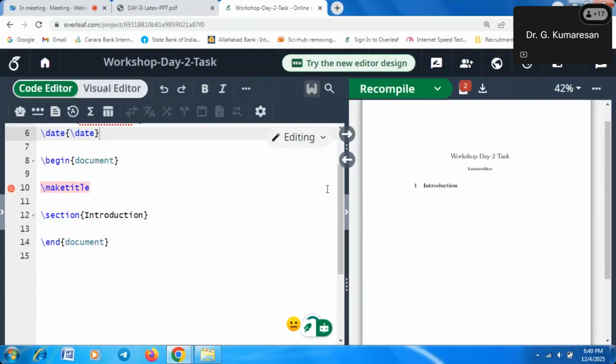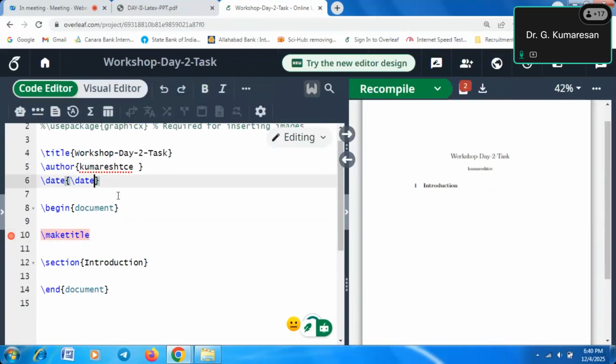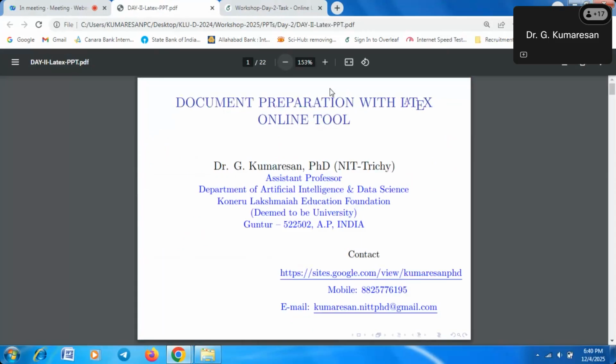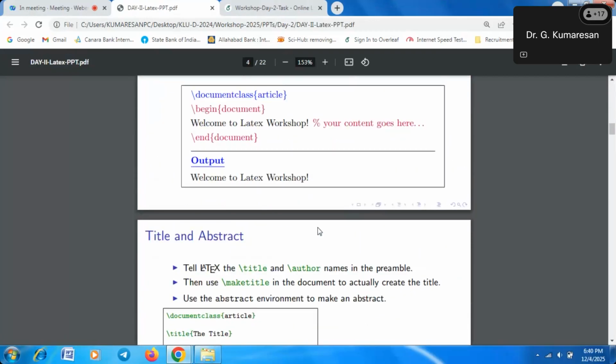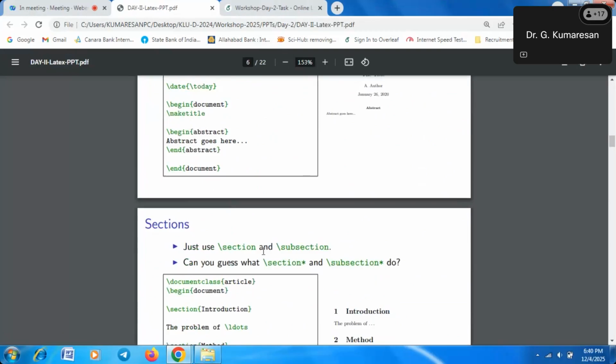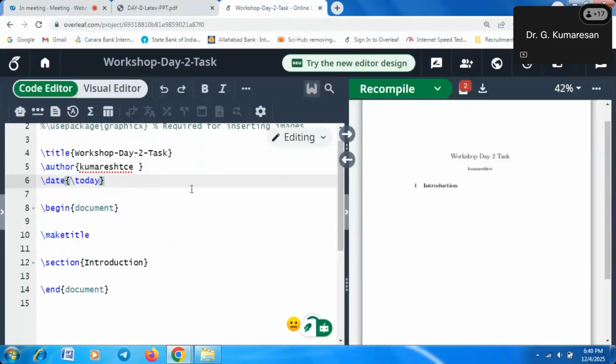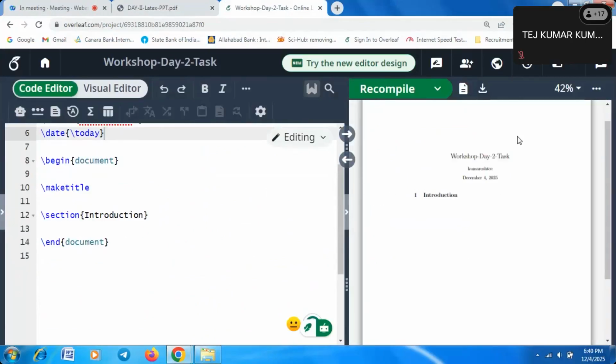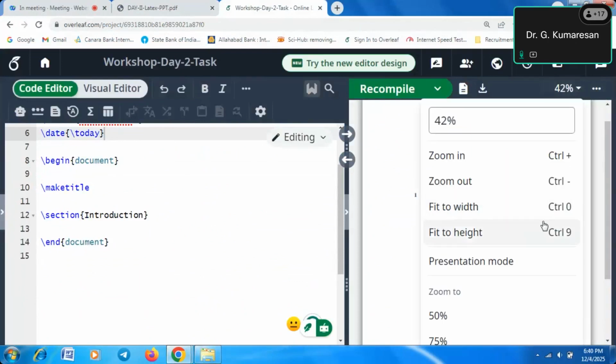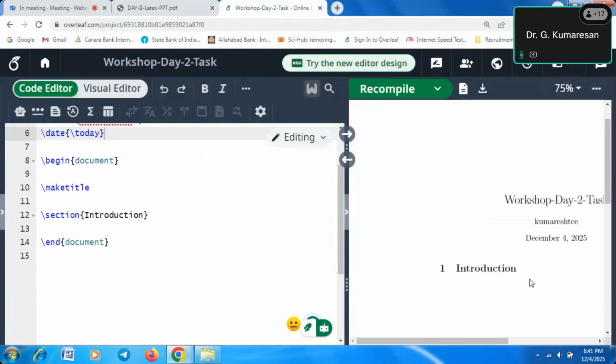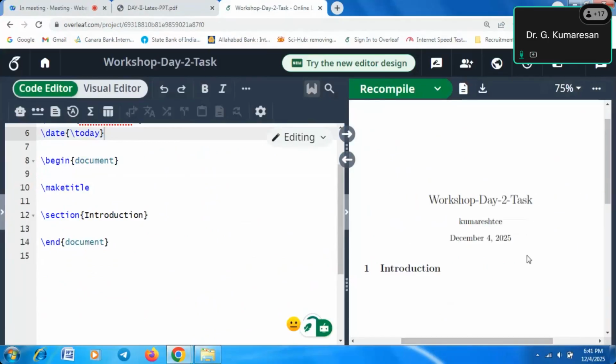To compile, it will come automatically. Very simple. Today's date is appearing. You see, this is today's date, December 4th, 2025.